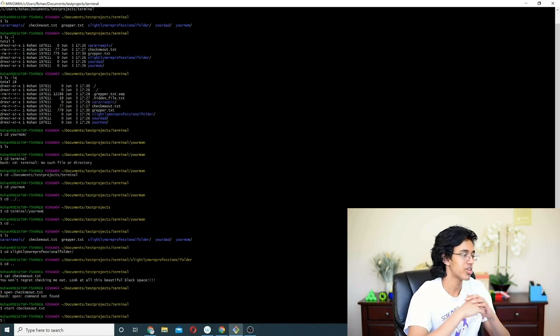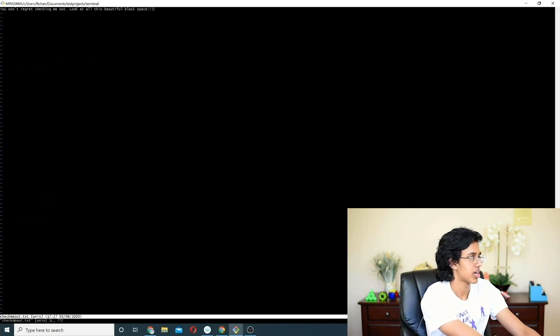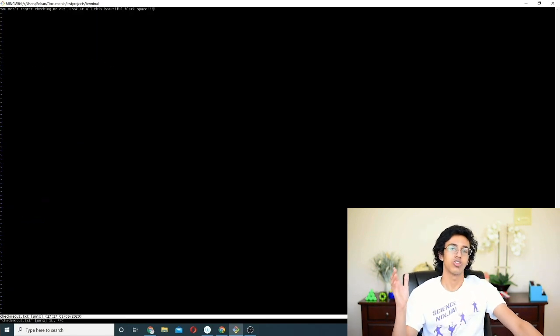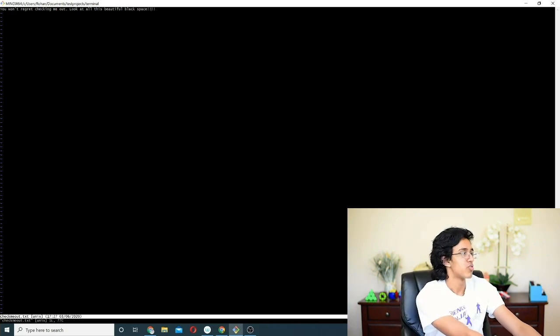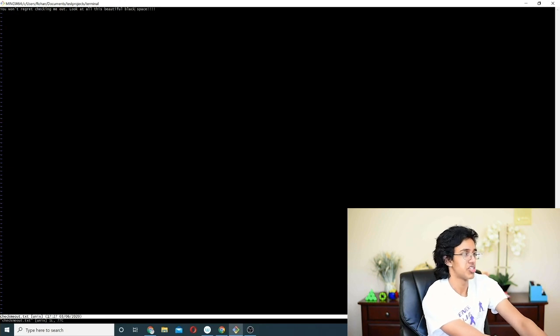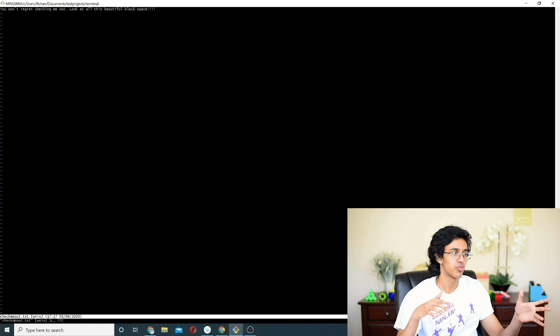So how do we edit it? We could do that with Vim. So basically, we do vim and then checkmeout.txt. And with Lambo, we are in Vim. I will talk about how to use Vim to edit stuff later because it's kind of complicated. But basically, you can move around with the arrow keys and with H, J, K, and L. And there's something called Vim Tutor. So you just type vimtutor into your terminal if you want to learn that. But I will come out with a Vim tutorial later.